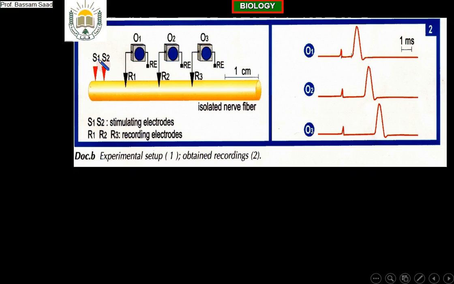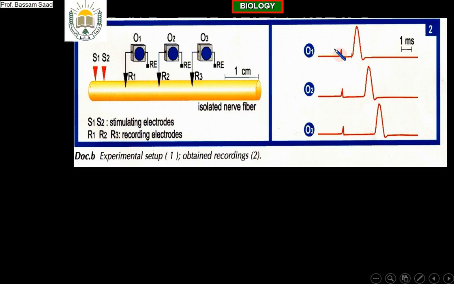Now, we stimulate the fiber. And look what we observed on the oscilloscopes, O1, O2, and O3. Let me ask you first, what does this mean? Very good. It is the signal of stimulation. So this is the signal of stimulation.